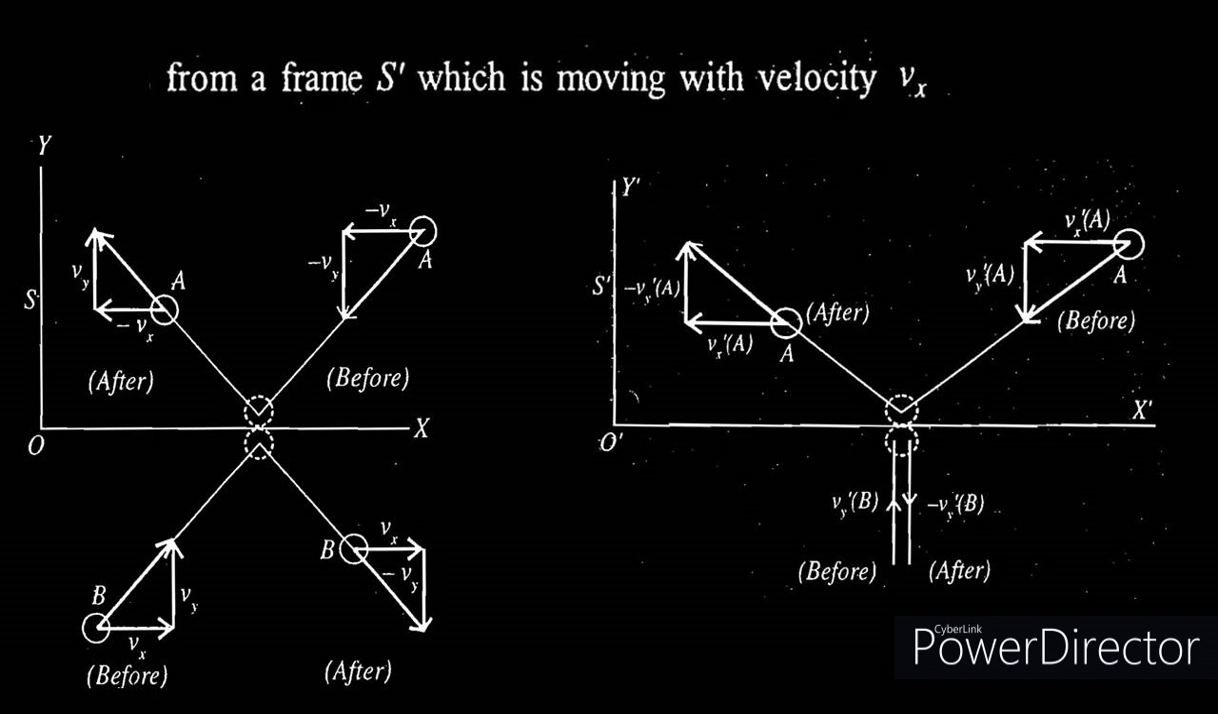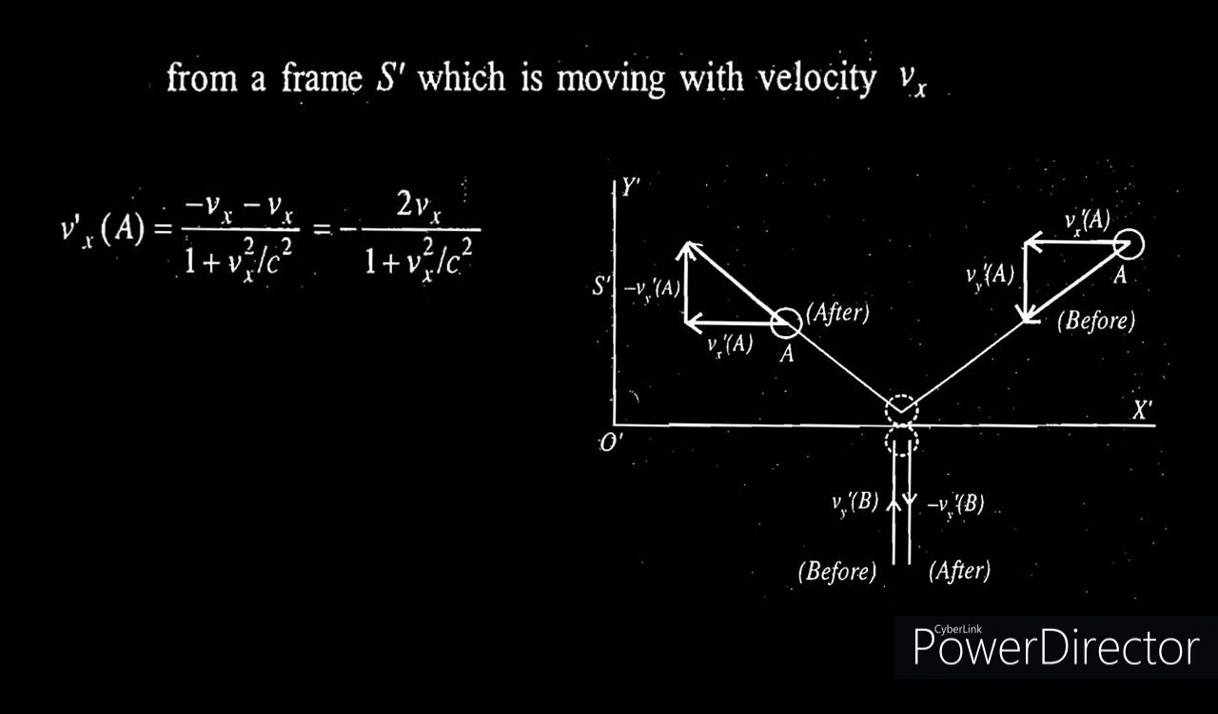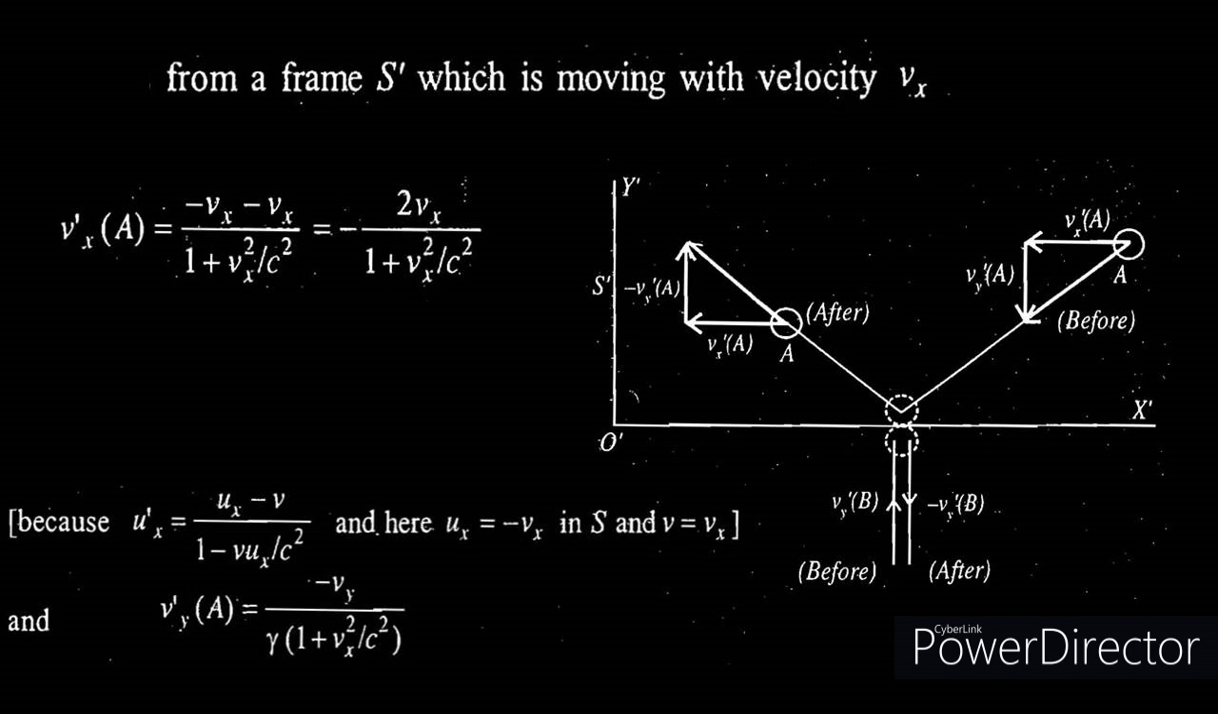From the last class, we know the transformation equation of velocity from one frame to another which is moving with a constant velocity v in the positive x direction: u'x is equal to (ux minus v) divided by (1 minus v ux by c square). Here u'x is the velocity of the particle in the primed frame of reference which is moving with a velocity v in the positive x direction, and ux is the velocity of the particle in the unprimed frame of reference which is at rest.